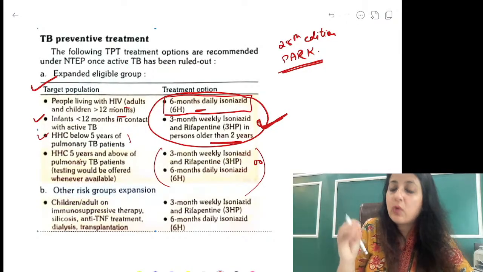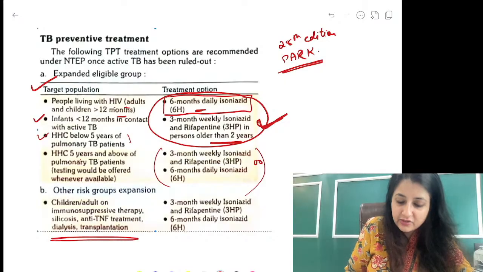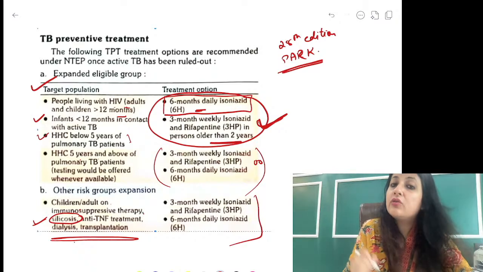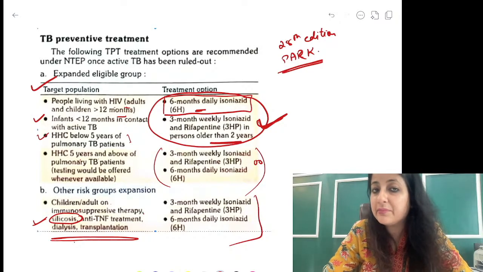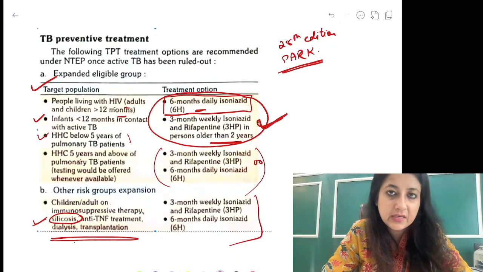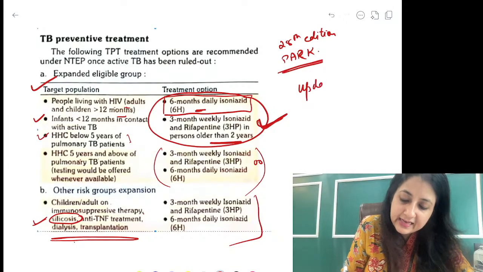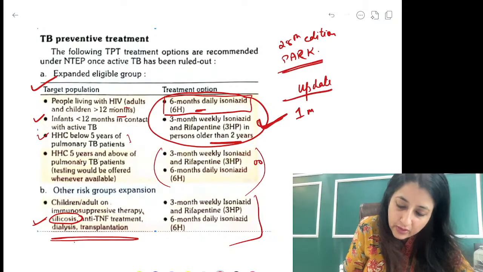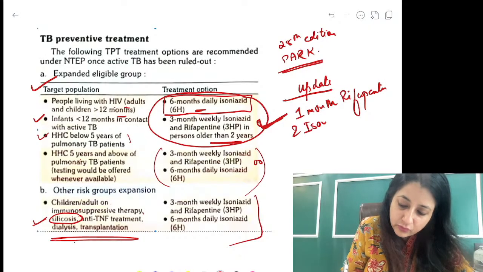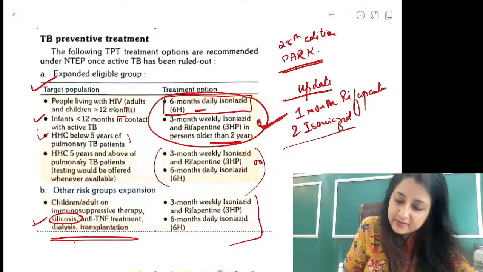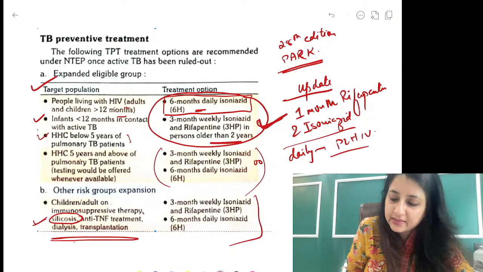But there is one, and this could come in your exam. See, children and adults on immunosuppressive therapy, or those who are suffering from silicosis, you can also put them on 3 months of isoniazid and rifampicin. What is the update? The update is that we also have 1 month rifampicin and isoniazid, alright, which is to be given daily, but it will only be given to people living with HIV.